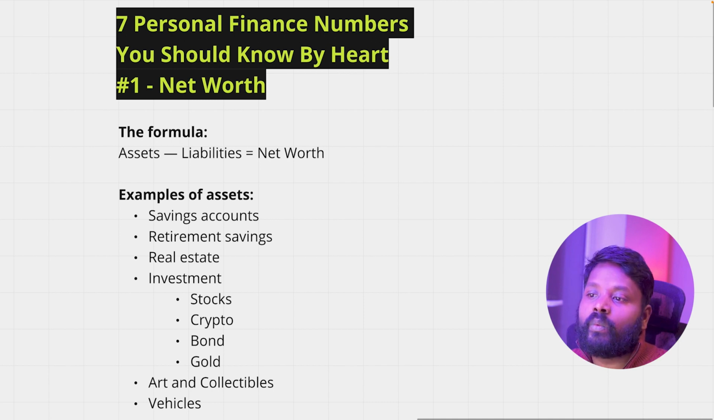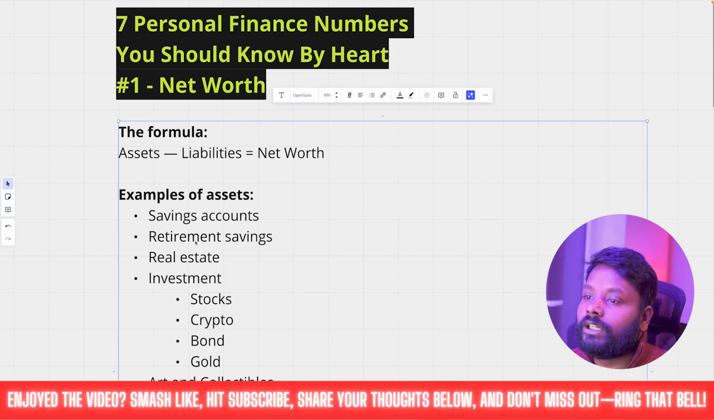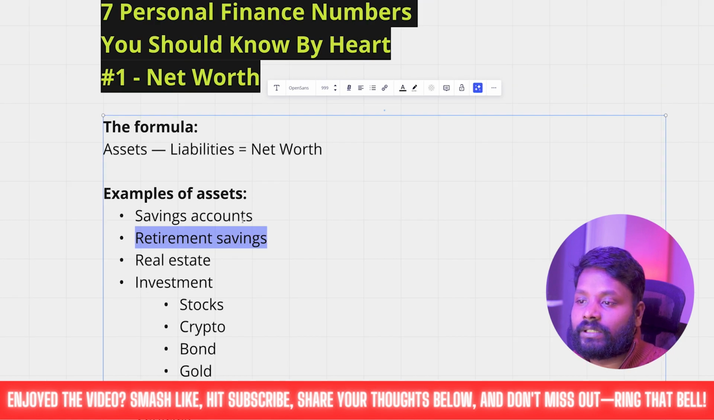Okay. Now the second one I want to talk about is retirement savings. Retirement, you probably are going to start saving from a young age, and then you're going to do that until maybe up to 65 years old. That will help you later on as well. So that is a kind of saving, and that is an asset.